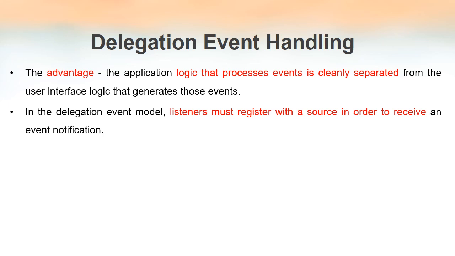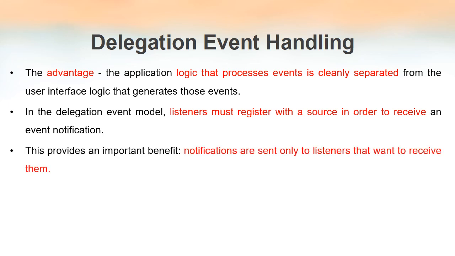Also, the listeners must register with the source in order to receive the event notification. So the event notifications are sent only to those listeners that are registered with the particular source. For example, if you have a button and there are 3 listeners registered with this button, then once an event occurs with respect to this button, the notification of that event will be forwarded to only those 3 listeners, not to the entire listener family.